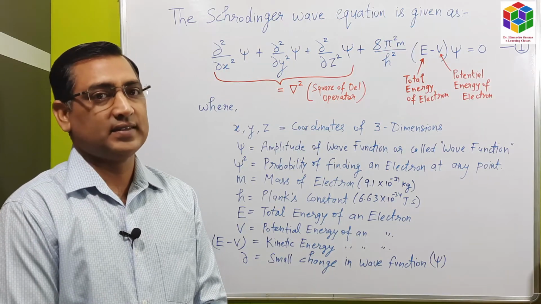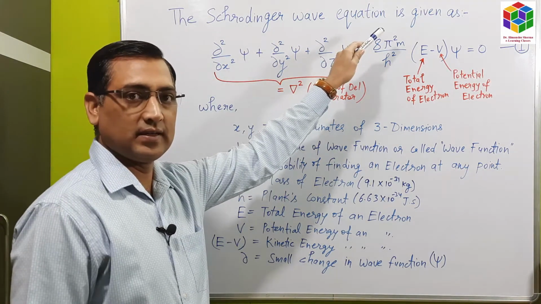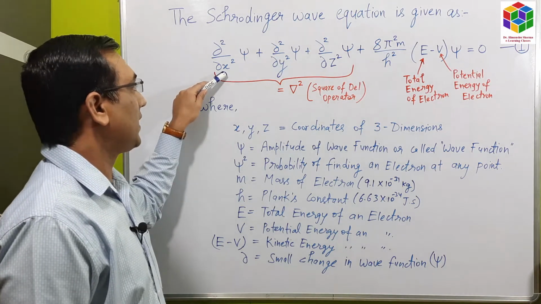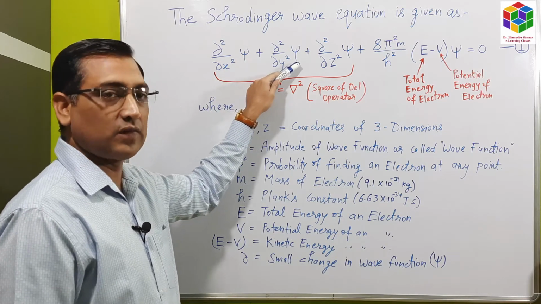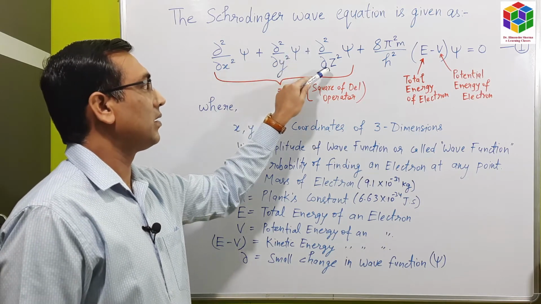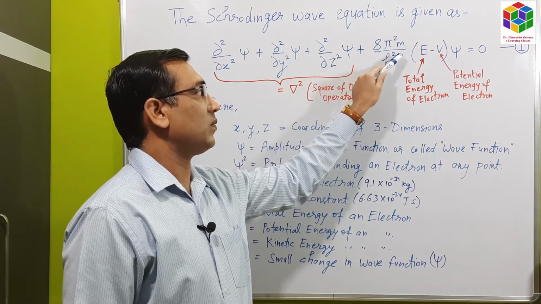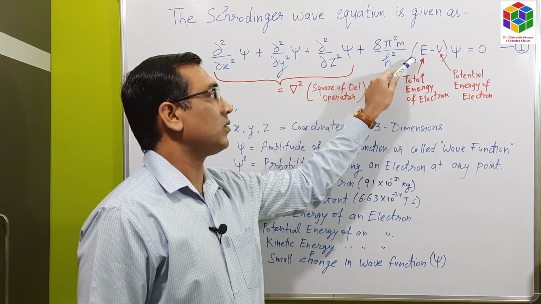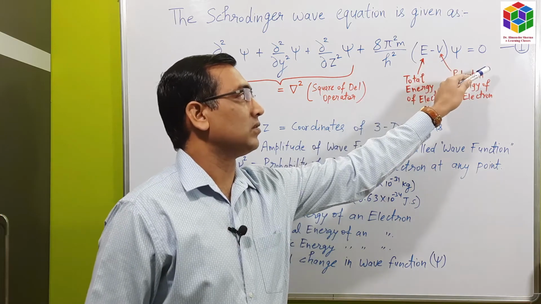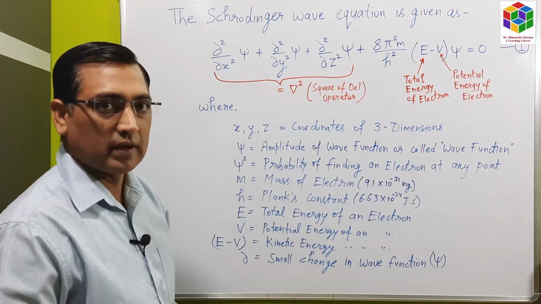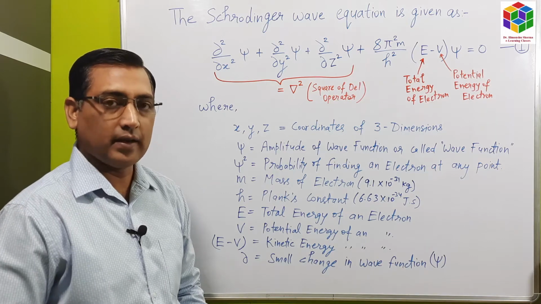Now let us see the Schrodinger wave equation. The Schrodinger wave equation is given as del square by del x square of psi, plus del square by del y square of psi, plus del square by del z square of psi, plus 8 pi square m upon h square into E minus V of psi, equal to 0. That is equation number 1. Now we will discuss each component of the Schrodinger wave equation in detail.